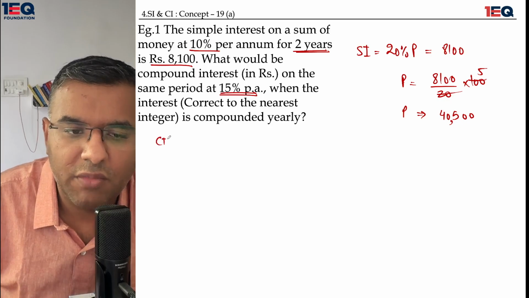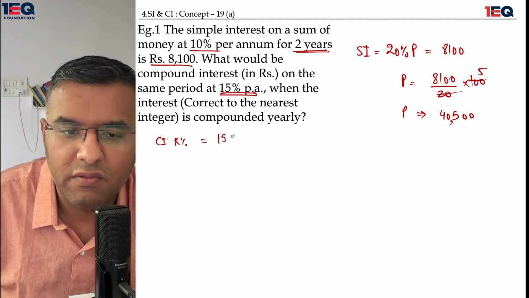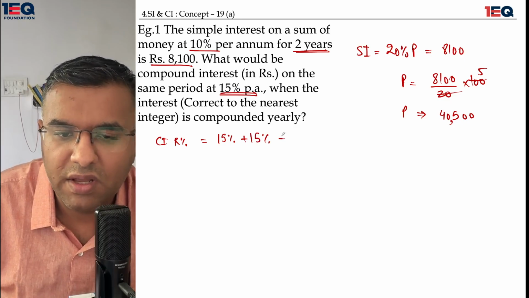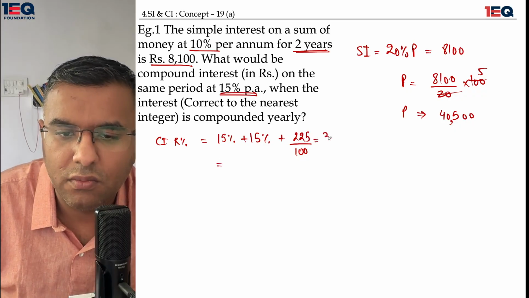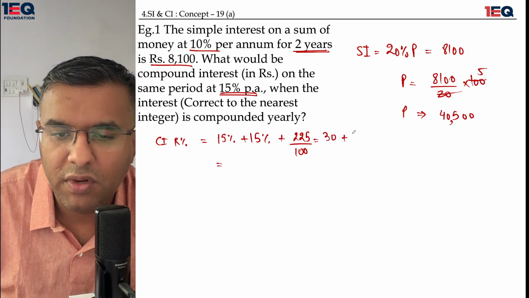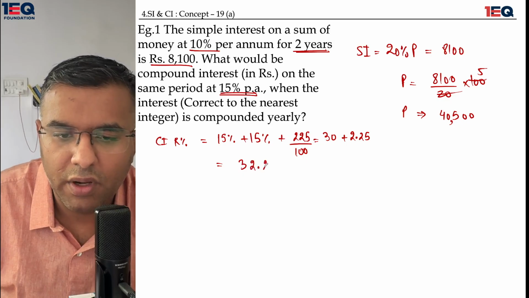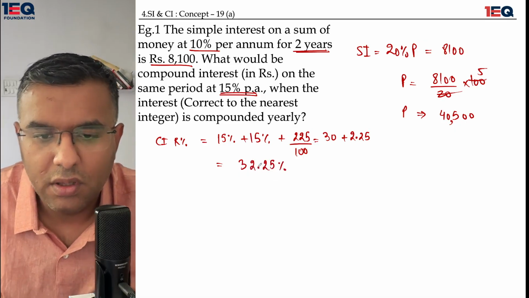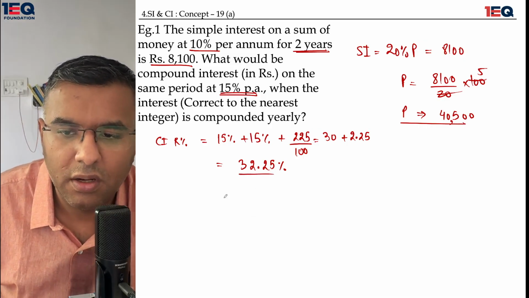I need to find out the compound interest rate percentage, which would be equal to 15% plus 15% plus the square of 15, which is 225 divided by 100. This is equal to 30 plus 2.25, which is equal to 32.25%. I have my principal with me. I simply need to multiply it by 32.25.